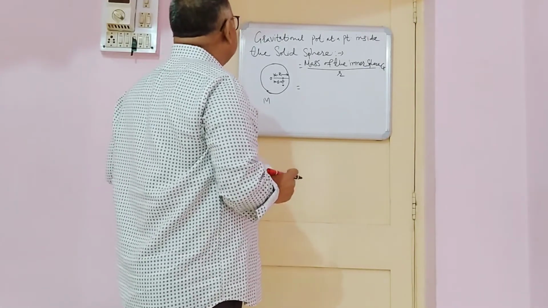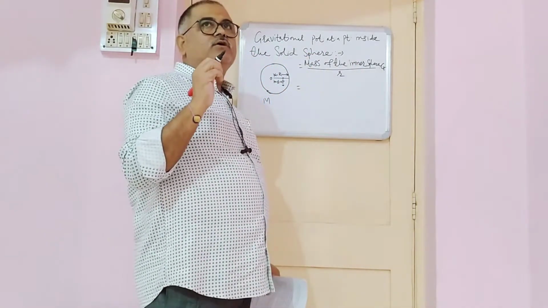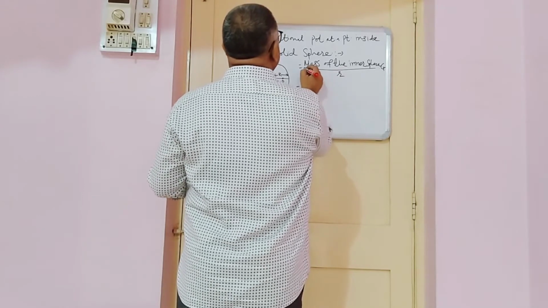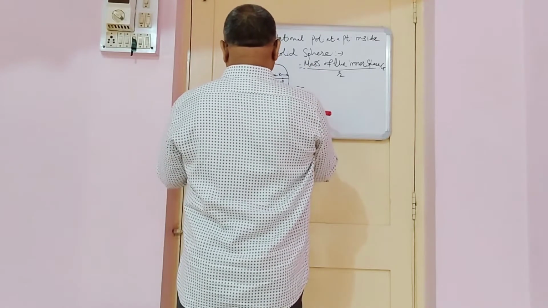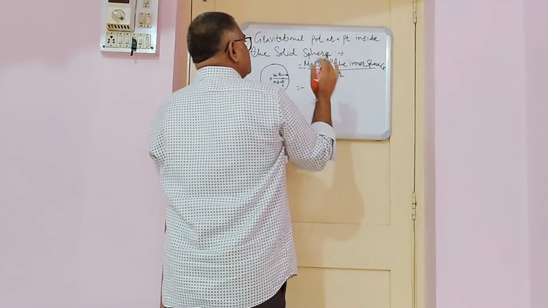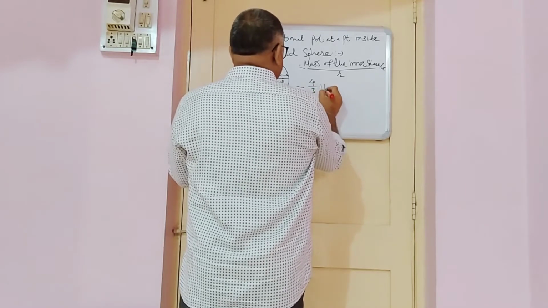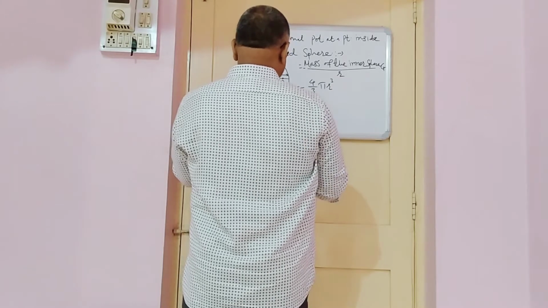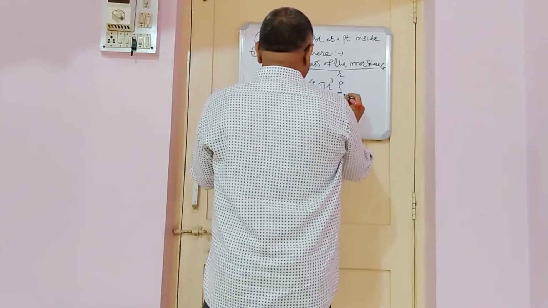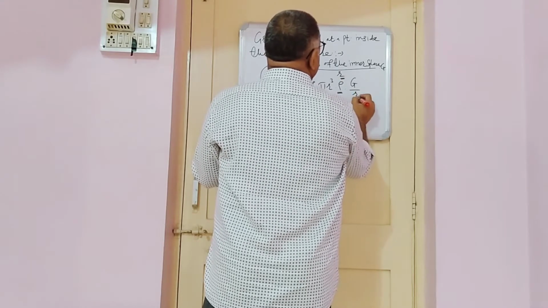Now see the mass of the inner sphere. The very popular formula we should know is that the mass of the sphere is given by 4 by 3 pi r cube rho, where rho is the density of the sphere, multiplied by G, and in the denominator this r as it is.